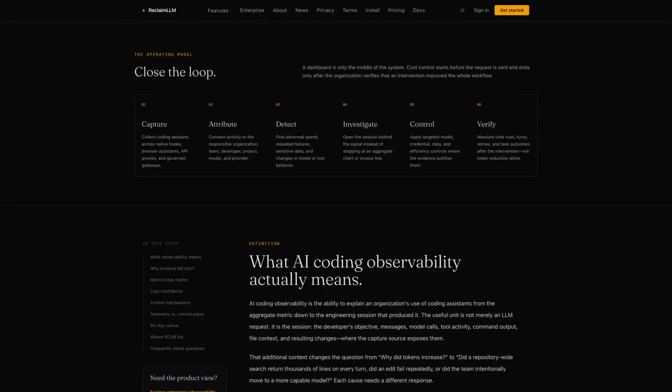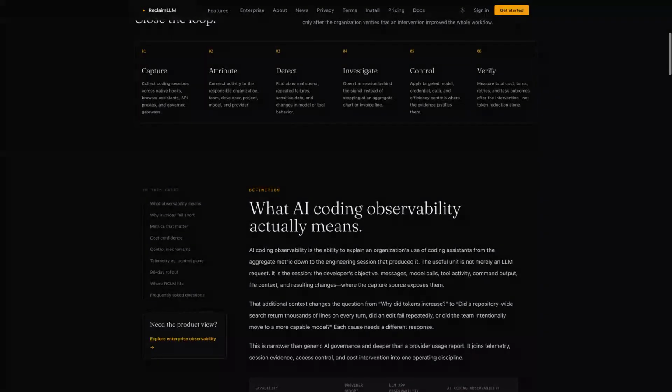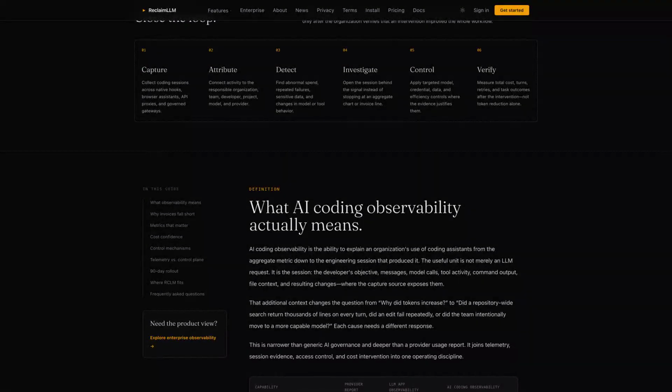The operating model has 6 stages: capture, attribute, detect, investigate, control, and verify. Capture creates evidence. Attribution connects it to a session, project, model, and team. Detection finds unusual patterns. Investigation establishes the cause. And control changes the workflow or policy. Verification then shows whether the intervention worked without harming the outcome. Observability matters when it leads to a bounded, testable change with a clear reversal path.